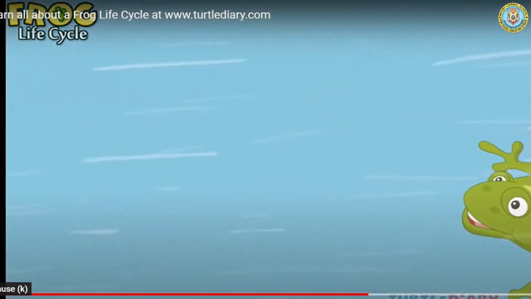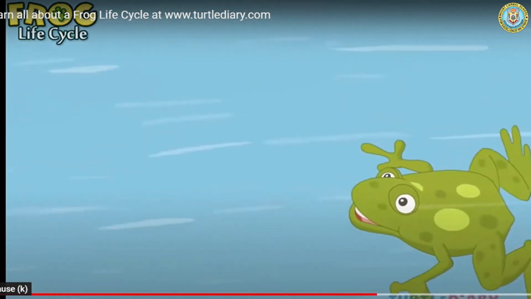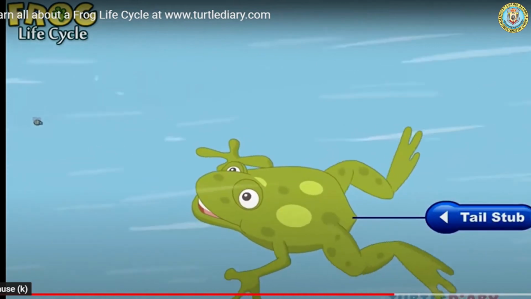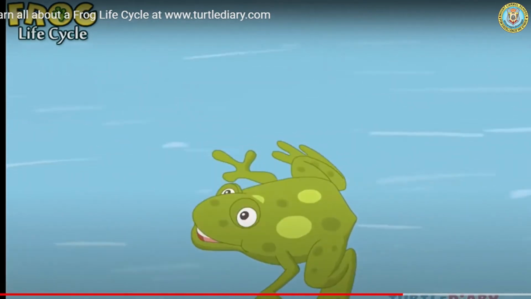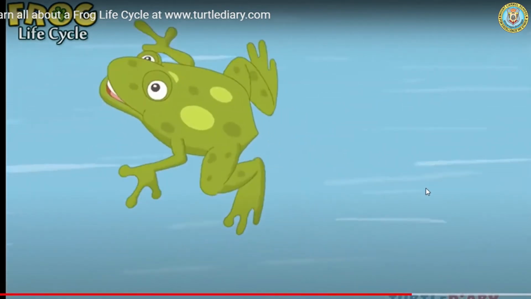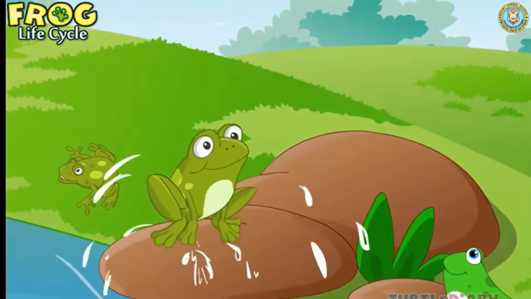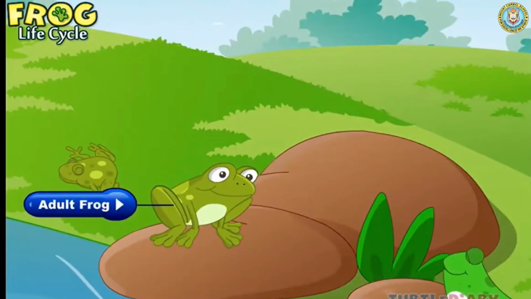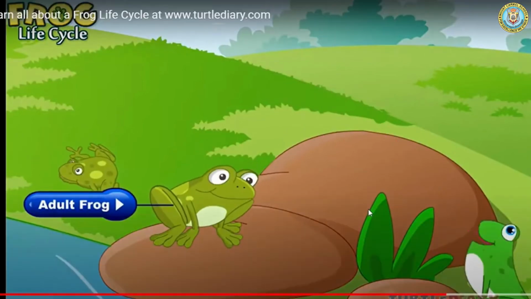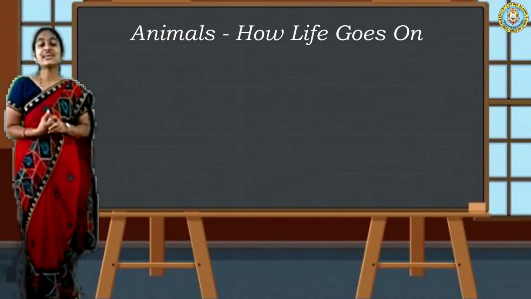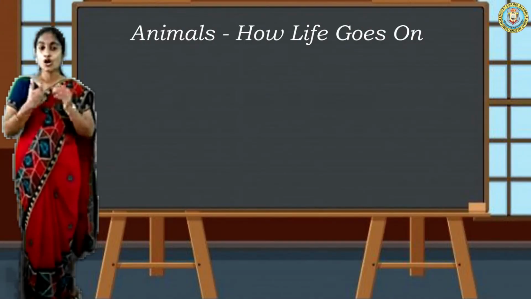After a few weeks, the tail disappears completely. The hands and feet become stronger and longer. Adult frogs live in a colony of frogs. This is the life cycle of a frog.